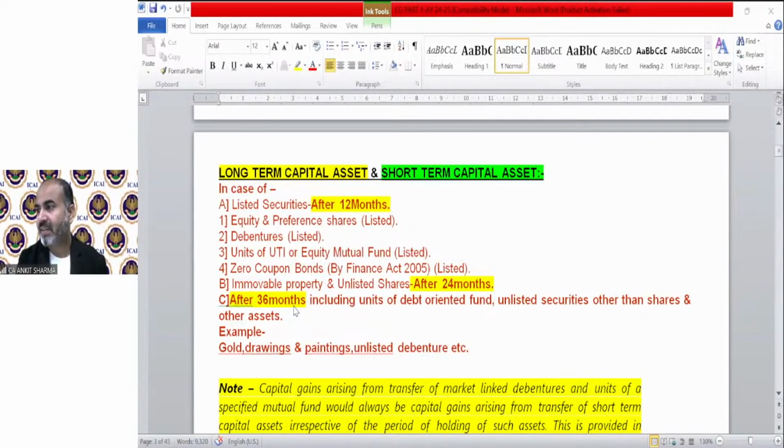Next is, can the asset cost be reduced by the insurance claim amount? Yes, of course, that will be the format. Whatever insurance compensation you get will be your sale consideration. I was explaining, in the definition of transfer, what the sale consideration will be. The respective cost of that asset is going to be deducted in all cases. So I was explaining what will be the sale consideration in case of sale, barter, that means exchange, relinquishment, destruction, etc.